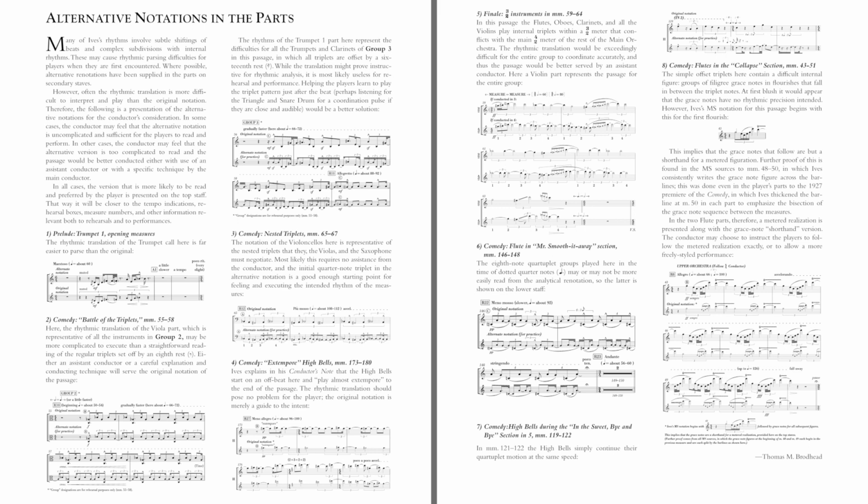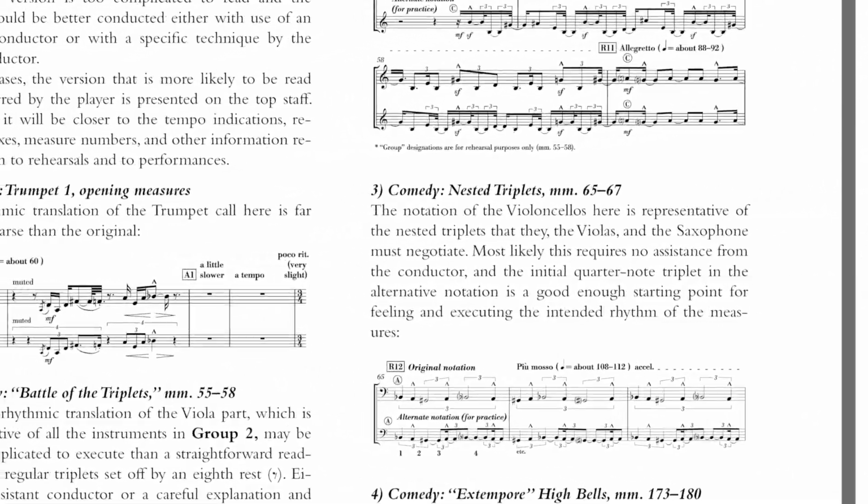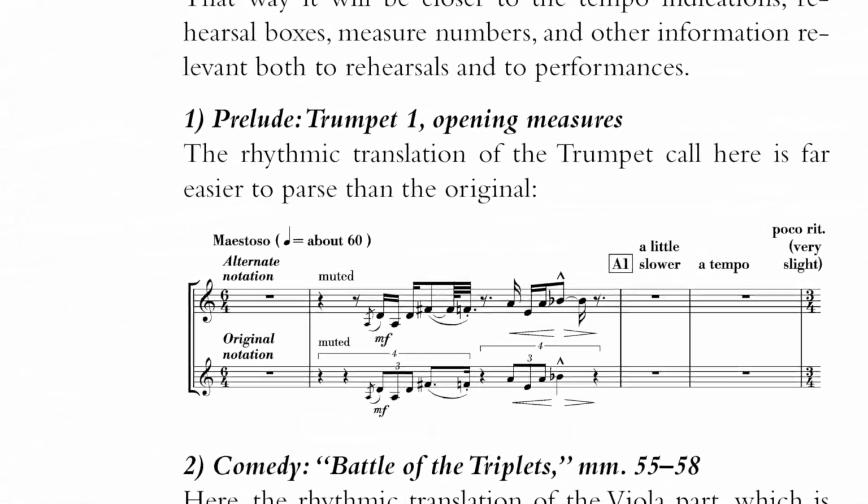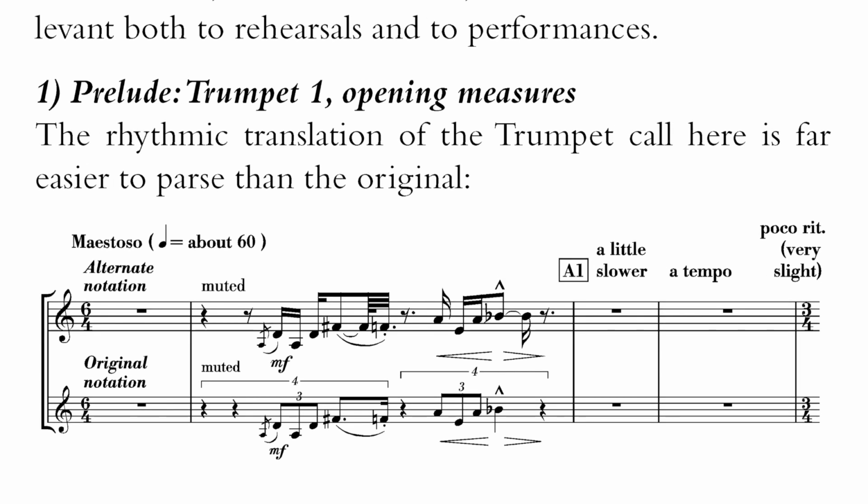One of the ones that I feel is in fact justified is the very first one in this listing, which is the trumpet call at the beginning of the first movement. Because in the original notation, it's 2 quartuplets in the time of 3 quarters within the 6/4, but with internal triplets within the quartuplets, which is just fiendishly difficult to calculate.